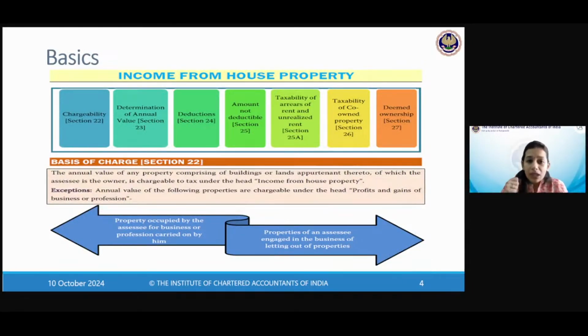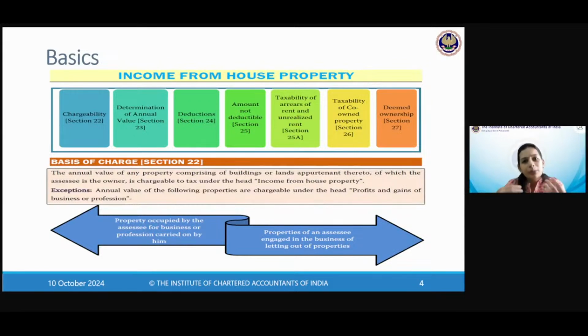Secondly, assessee must be the owner. Only for owners, this chapter is relevant. If you have taken a property on rent, now you are letting it again, so you are a tenant and you have a subtenant. In this case, whatever rent income you derive, is it income from house property? No, because you're not the owner, you are a tenant yourself. In this case, this income will be in the residuary head, which is income from other sources, right?